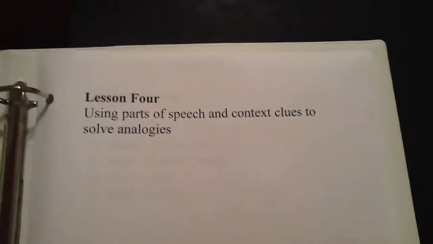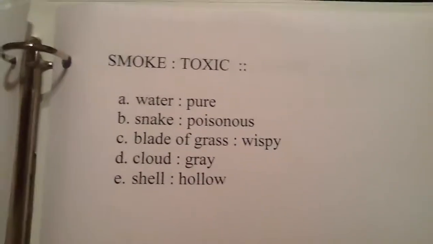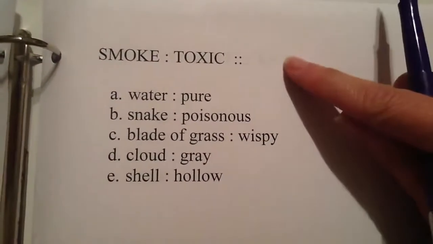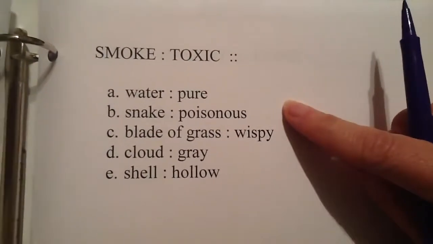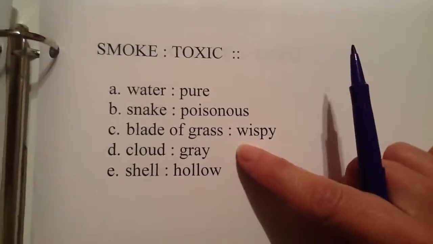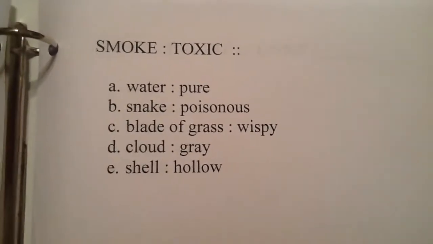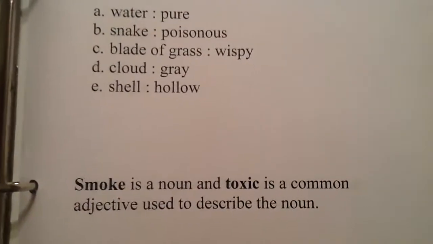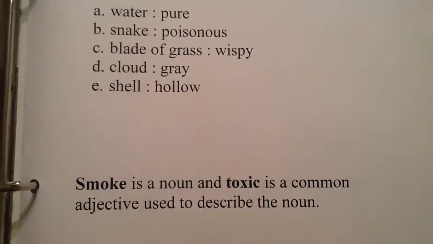Let's look at our first problem today. Here's the analogy. Smoke is to toxic as water is to pure, snake is to poisonous, blade of grass is to wispy, cloud is to gray, and shell is to hollow. Right now we're going to focus on parts of speech. Specifically, smoke is a noun, and toxic is a common adjective used to describe that noun.